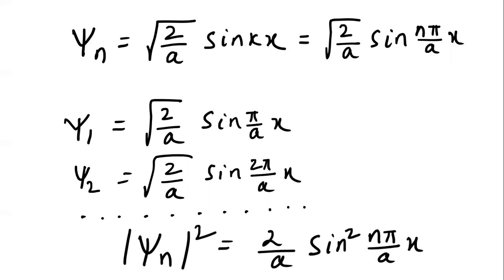In the same way, if you want to write the general probability densities, mod psi n squared gives you the probability density, that is the probability of finding the particle in a particular volume, which is given by 2 by a sin squared of n pi by a x, right? Mod psi n squared is nothing but psi n multiplied with psi n star, the complex conjugate. If you are writing a complex function, you would use the conjugate, but here you can simply multiply psi n and psi n, because there is no complex function we considered, right?